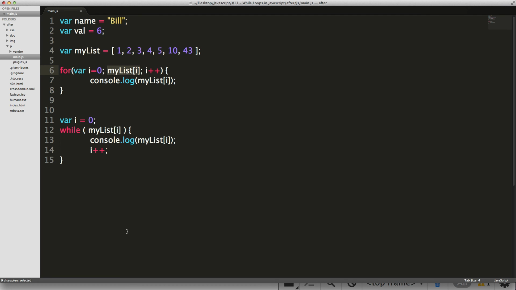So these are while loops. Try them out. Just make sure that your condition can be met at some point so that you can exit your loop and not have a situation where you're crashing your browser. So try them out, see what you can do.